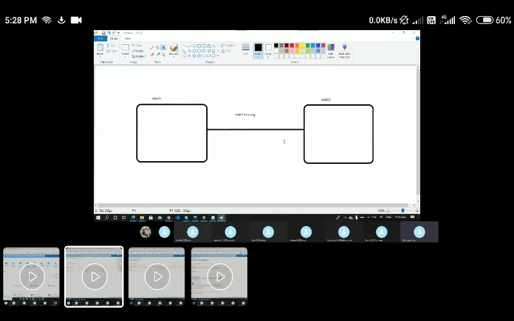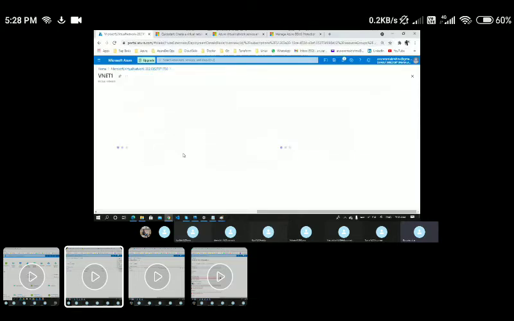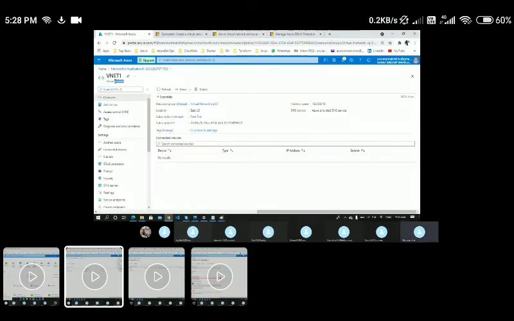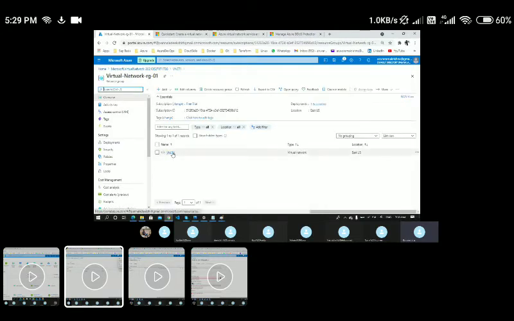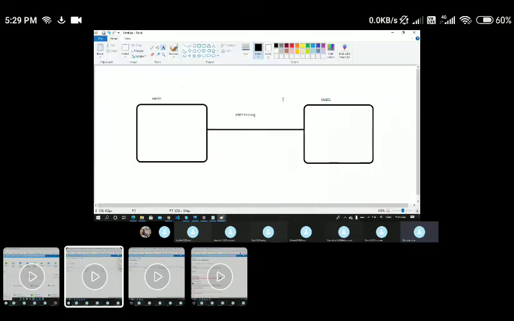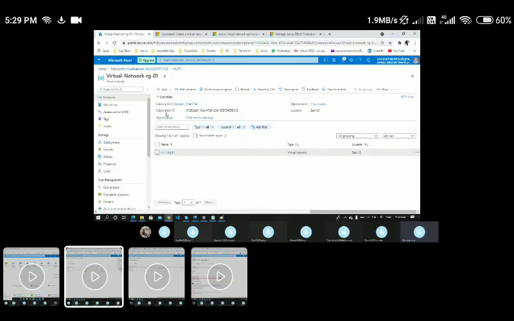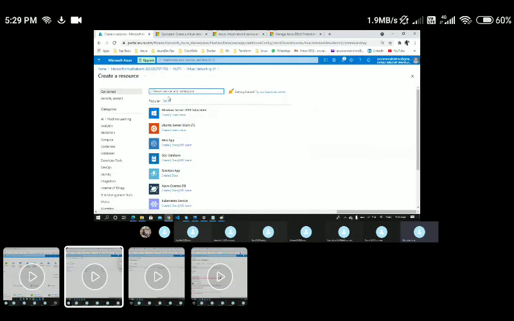Let's say for now I'll go back here. I have a VNet 1 now. I'm going to do it in a single region and resource group. This is my resource group, and within the resource group I have VNet 1, which is in East US. Let's say I'll go with the same region this time. I'll go ahead and create one more VNet, which I will host in the same region. I'll create a new VNet, and this time I'll name it VNet 2.